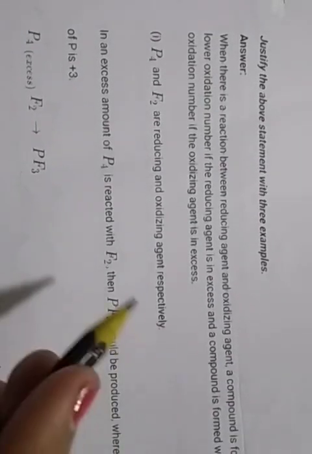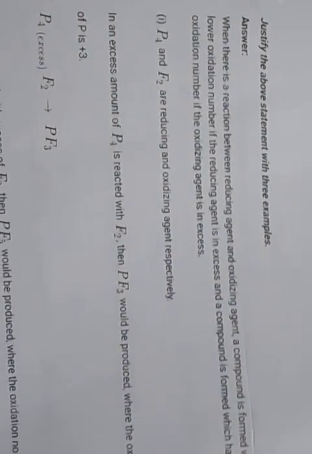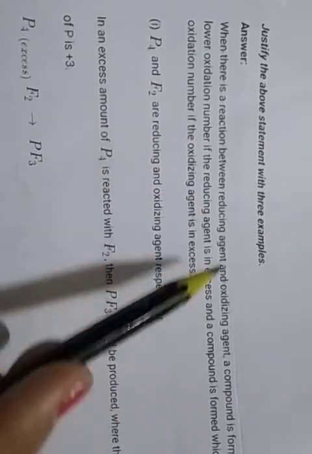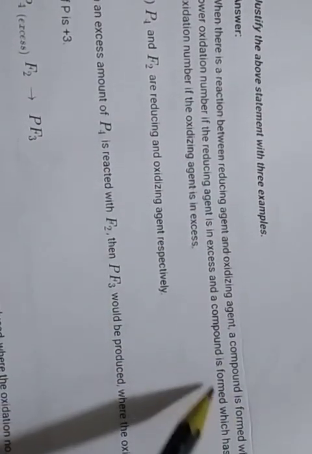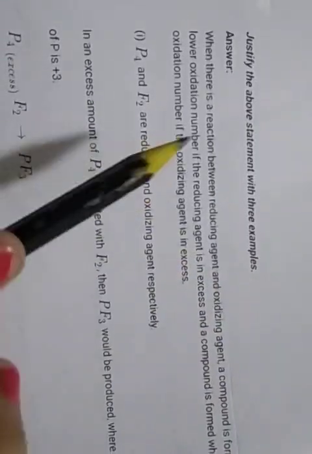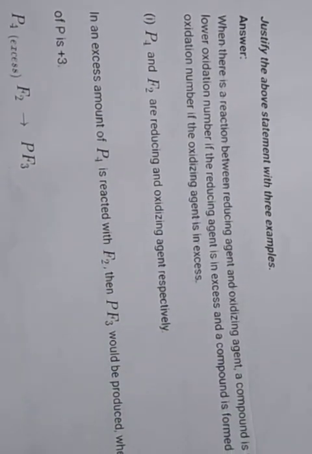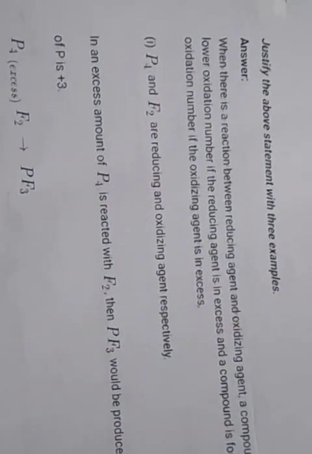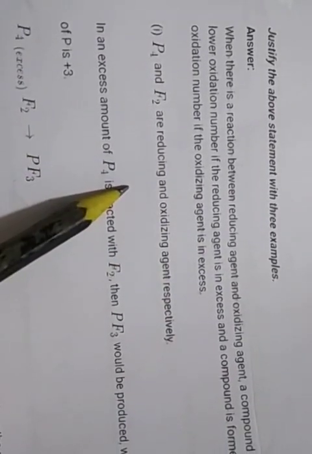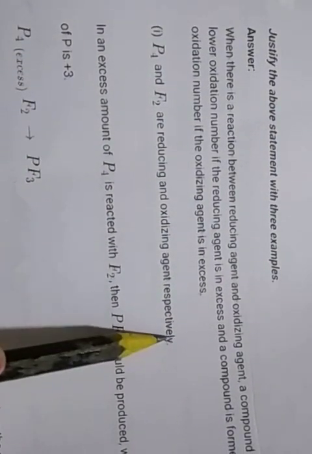So the answer is: when there is a reaction between a reducing agent and an oxidizing agent, a compound is formed which has a lower oxidation number if the reducing agent is in excess, and a compound is formed which has a higher oxidation number if the oxidizing agent is in excess. So the first example of this: P4 and F2 are the reducing and oxidizing agents.